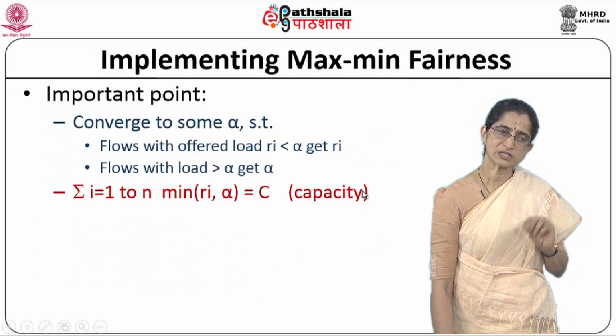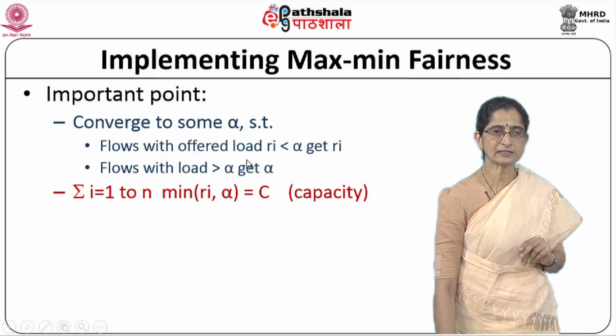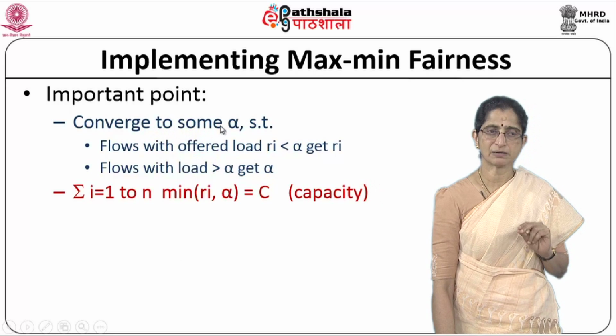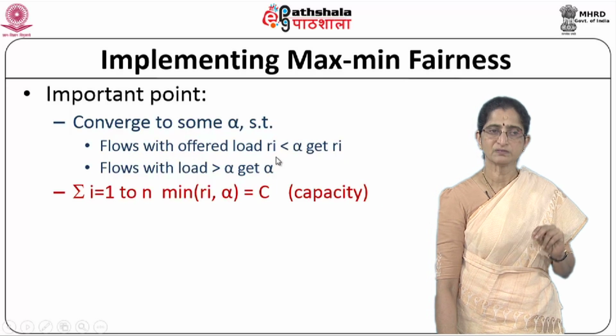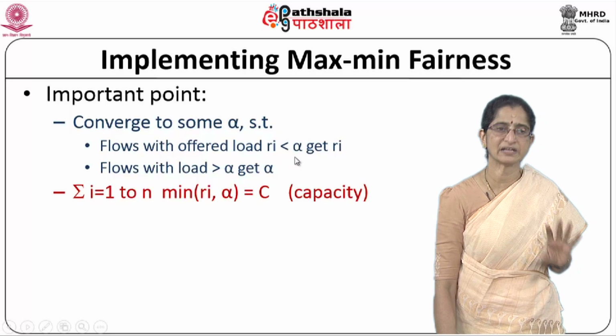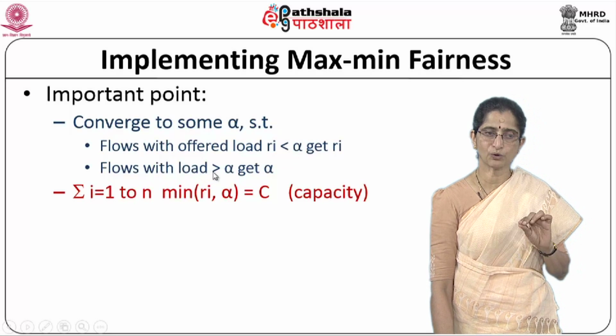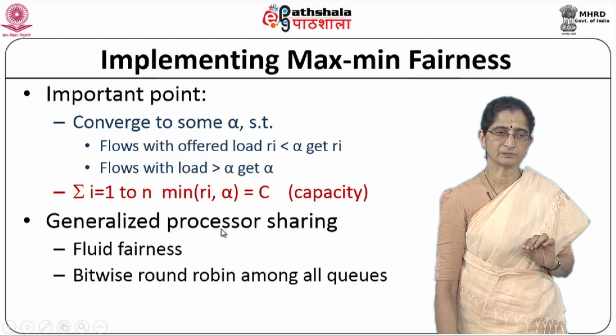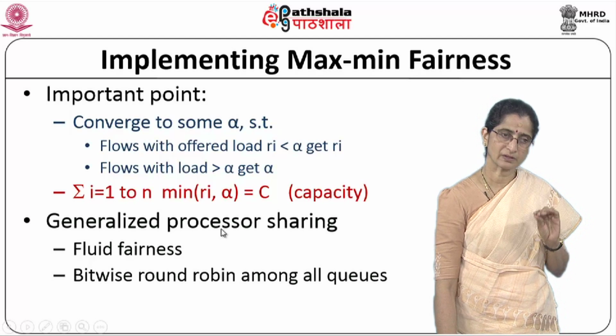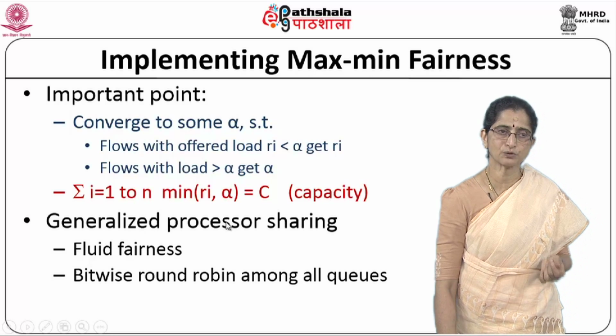Now what's important with respect to max-min fairness is that it will definitely converge to some alpha such that flows which have an offered load r_a less than alpha will definitely get r_a, and flows which have load greater than alpha will definitely get alpha. That's the basic point that we have to understand with respect to max-min fairness.